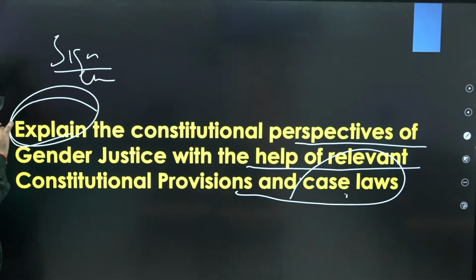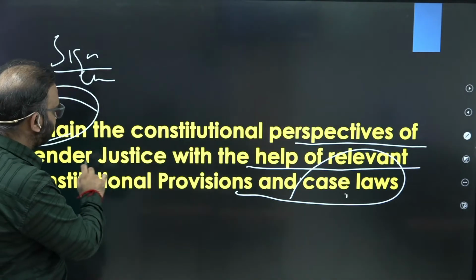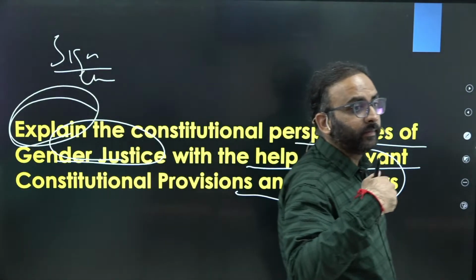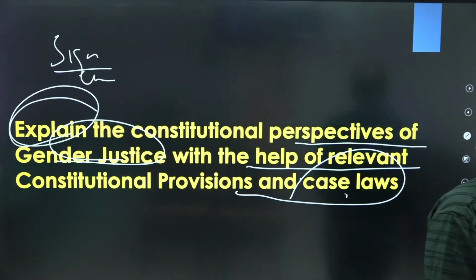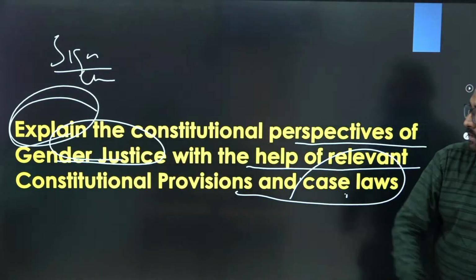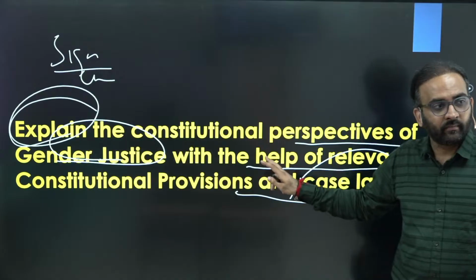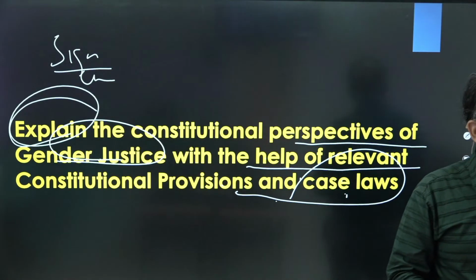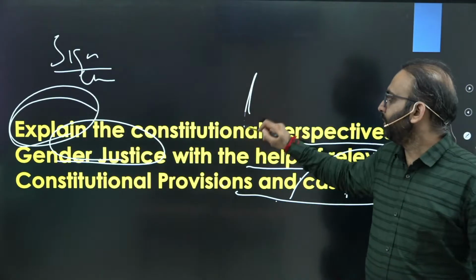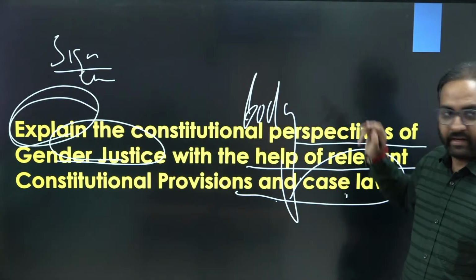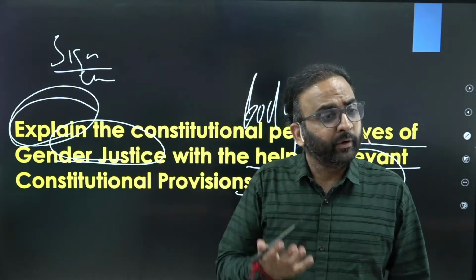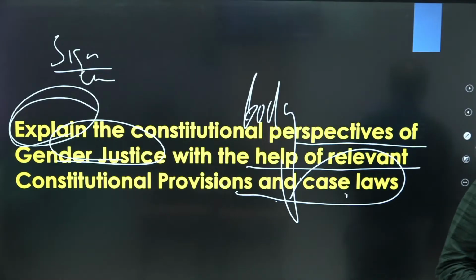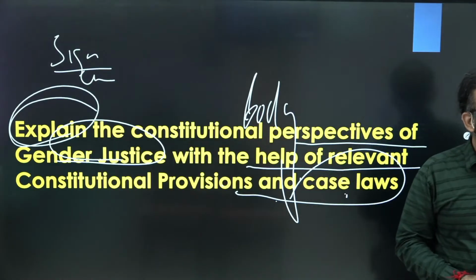You get the point? So here you need to focus on the constitutional perspective of gender justice. How the constitution is trying to provide or ensure gender justice. That you need to specify, and that needs to be substantiated with provisions and case laws. That's basically the question's demand that you need to address. So that's the body part, right? Now how will you introduce this? How will you write the introduction for this question?